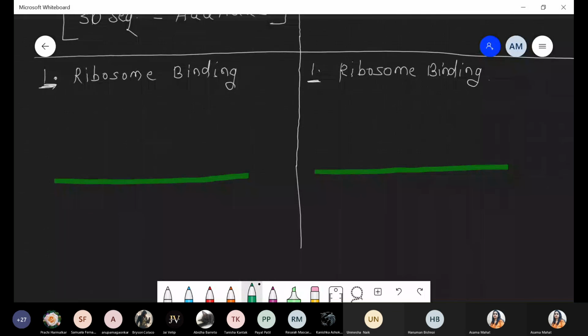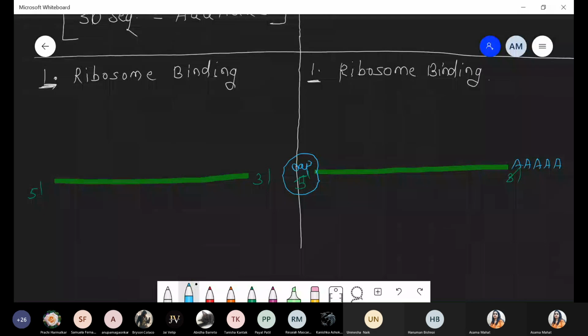Okay, let's go. These green color lines are the messenger RNA, 5 prime to 3 prime. I hope you remember, whenever we talk about eukaryotic messenger RNA, it shows some modification. What kind of modification? At the 5 prime end there will be a cap, right? And at the 3 prime end there is polyadenylation, so approximately 200 to 300 adenine nucleotides are added continuously.